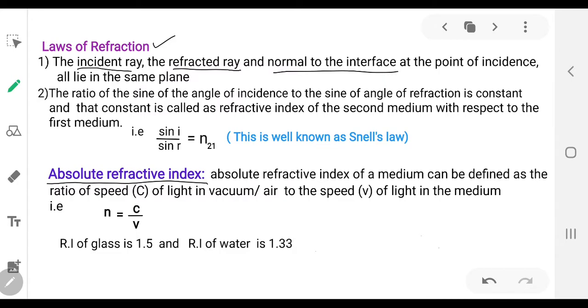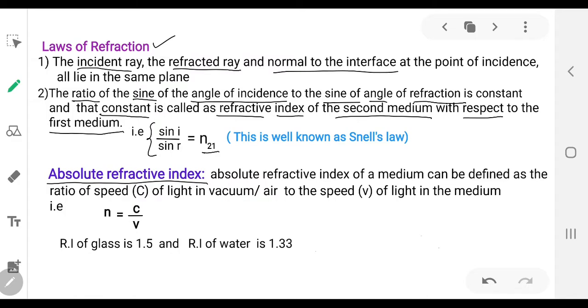The second law is: the ratio of the sine of the angle of incidence to the sine of the angle of refraction is always constant for a given pair of media. If you take two media, then for that pair of media, this ratio sin i by sin r is always constant, and that constant is known as the refractive index of the second medium with respect to the first medium.